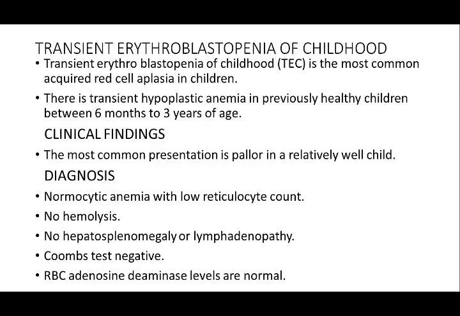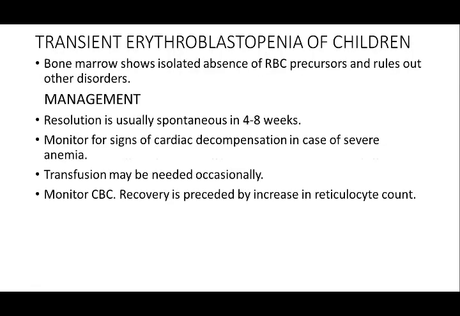Diagnosis is that in the RBC morphology there is normocytic anemia with low reticulocyte count. There is no hemolysis, no hepatosplenomegaly or lymphadenopathy. Ham test is negative and RBC adenosine deaminase levels are also normal. Bone marrow shows isolated absence of RBC precursors and without other disorders.